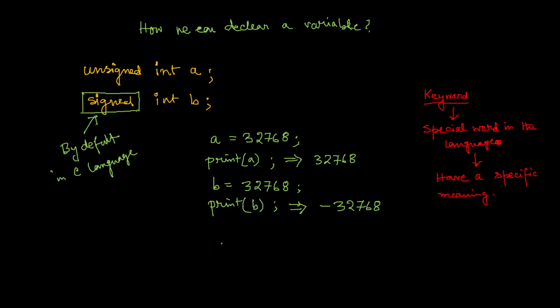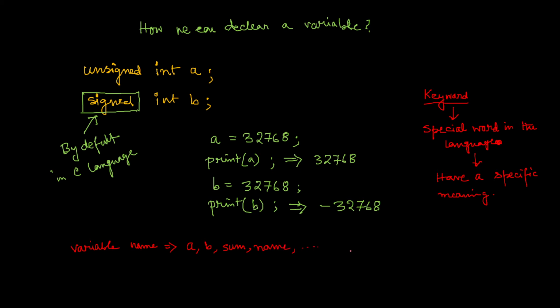What I mean is that a variable name can be anything. For example, it can be A, it can be B, it can be sum, it can be name, and many more.